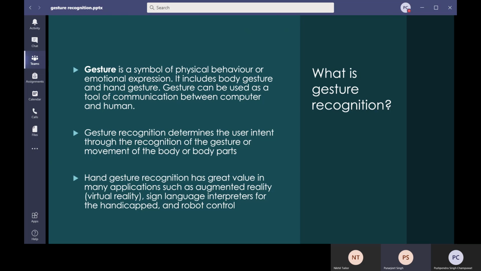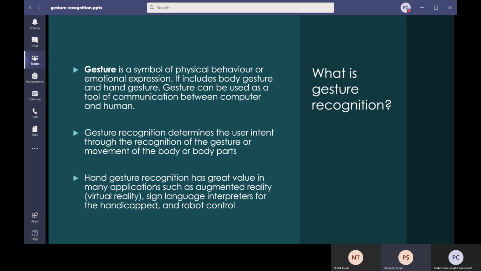Now getting into the detail of what gesture is, let's see what gesture recognition means. Gesture recognition determines the user intent through the recognition of gesture or movement of the body or body parts. So it is basically getting something logical. With the gesture, we need to extract some logical inference of what the person is trying to communicate to a computer or to a human.